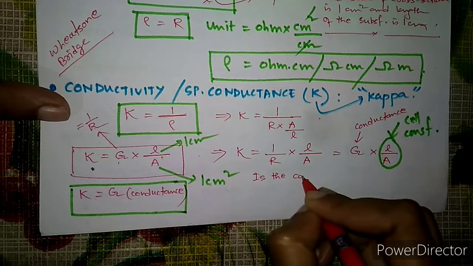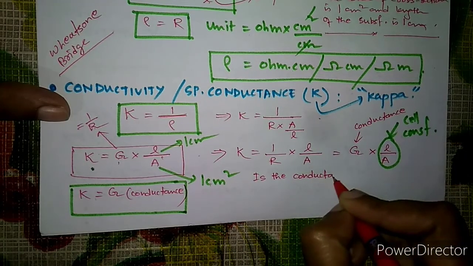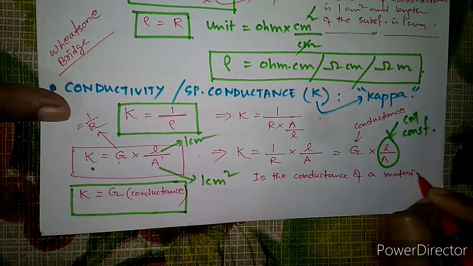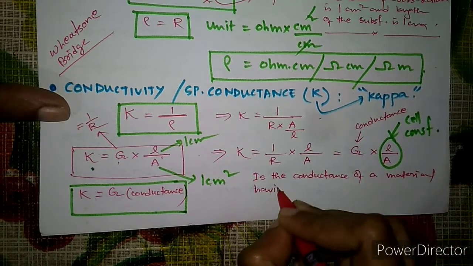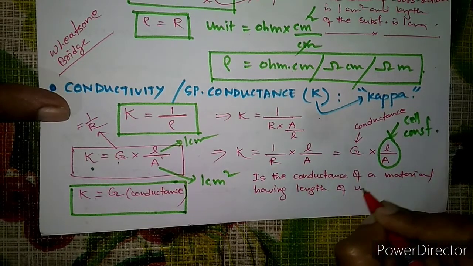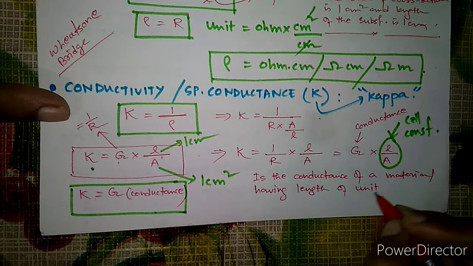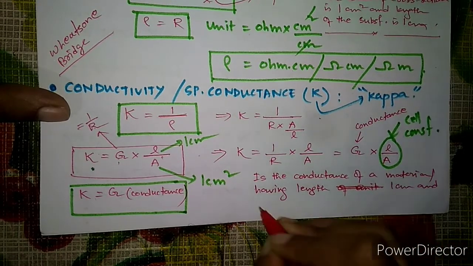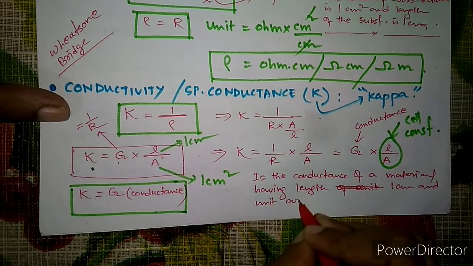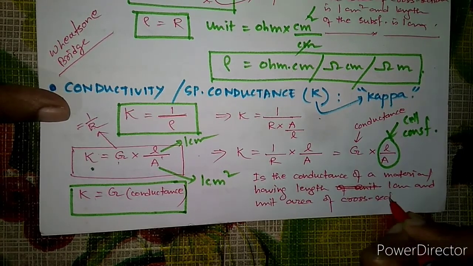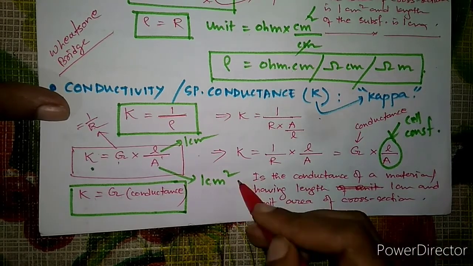of a material having length of unit, or length 1 centimeter, and unit area of cross section, because we have taken length equal to 1 centimeter and area equal to 1 centimeter square.